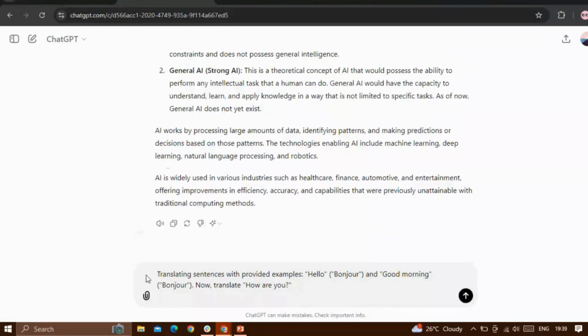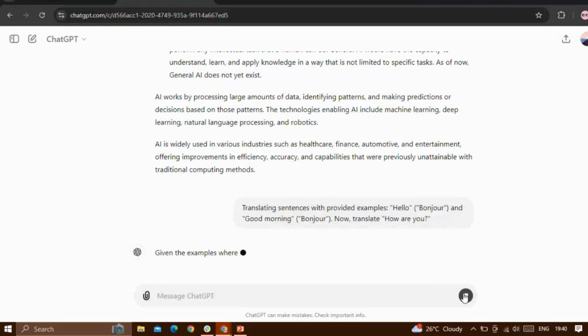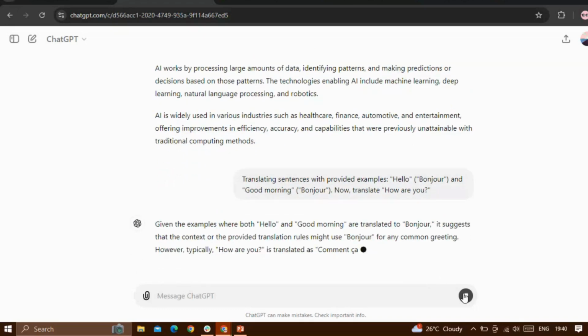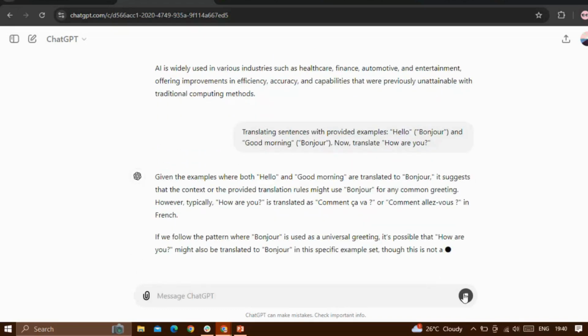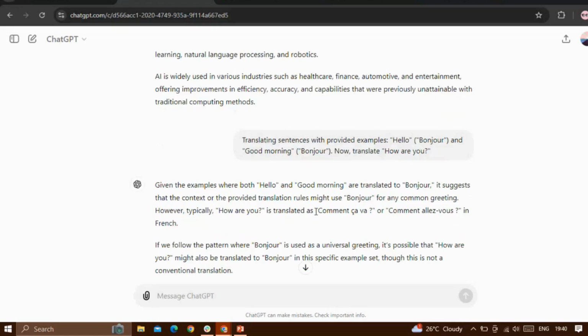Here I gave the instruction to translate the sentence, providing examples: hello means bonjour, and good morning means bonjour. Now translate, how are you? This is the instruction which I give. Now the LLM will understand it: oh, he's asking to translate some text. And it has given the result.